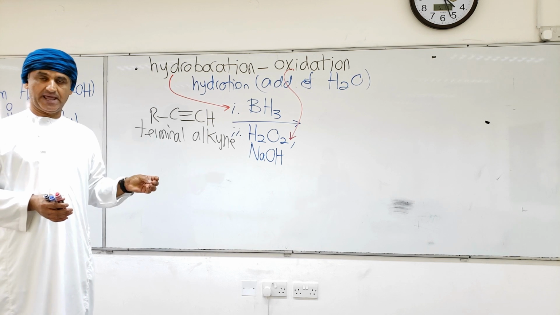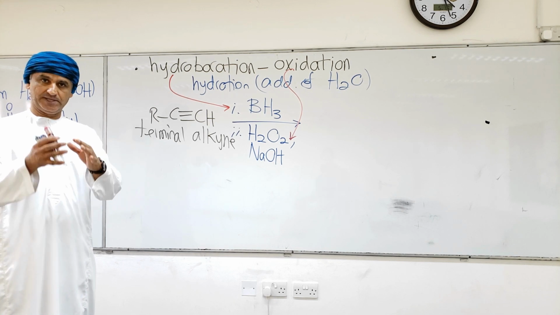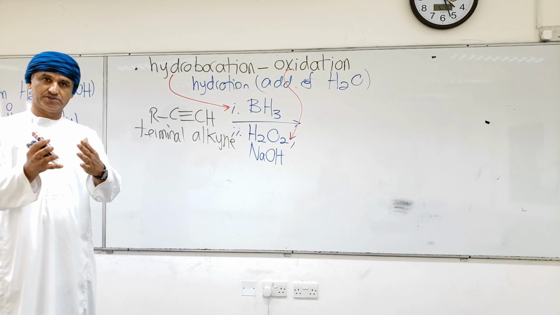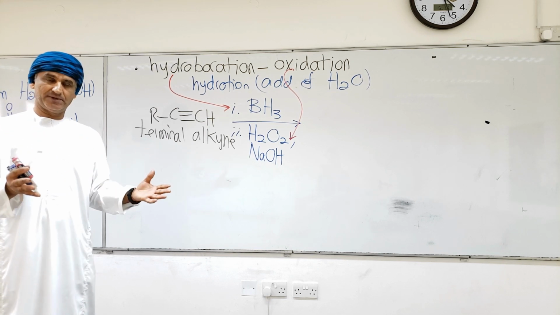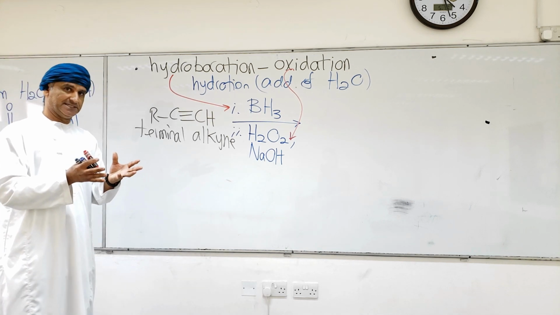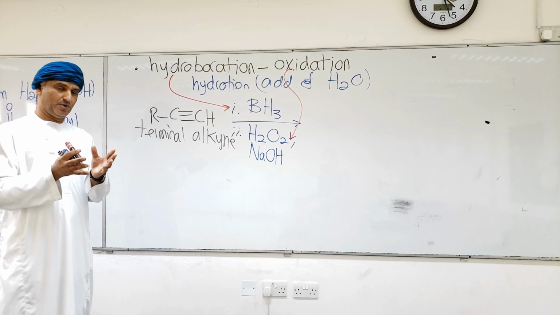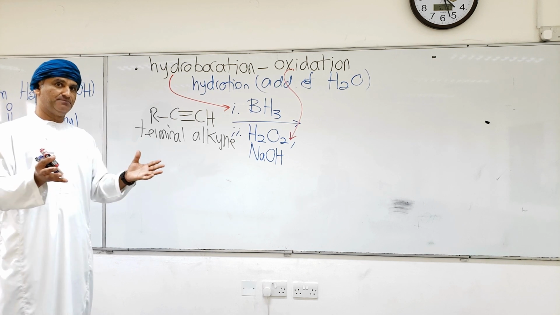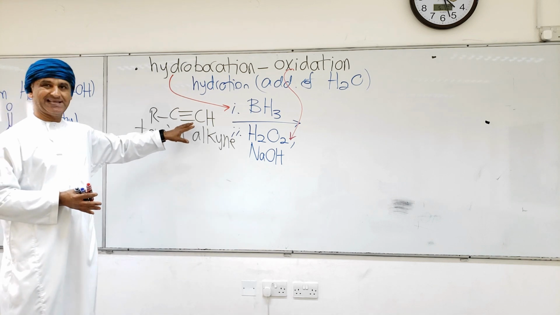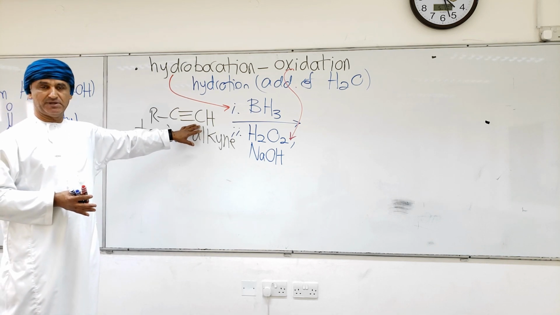The addition of borane can be viewed as addition of a BH2 unit and H, remember, A and B, to a carbon-carbon multiple bond. Now, the BH2 is bigger in size, so that BH2 unit will bond to the more accessible carbon of the carbon-carbon multiple bond.